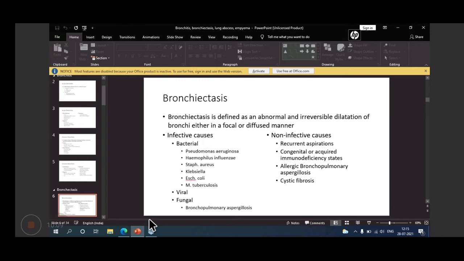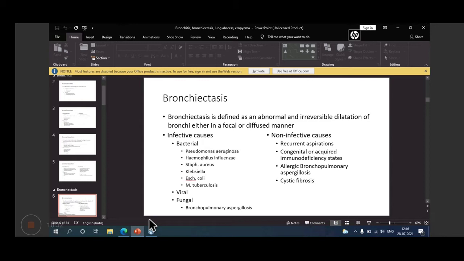This is a pathological change. But clinical diagnosis is applied when chronic and recurrent infection occurs in the dilated airways. These are dilated airways leading to collection of secretion within them when infection occurs.